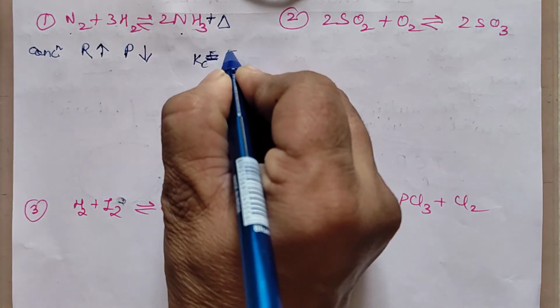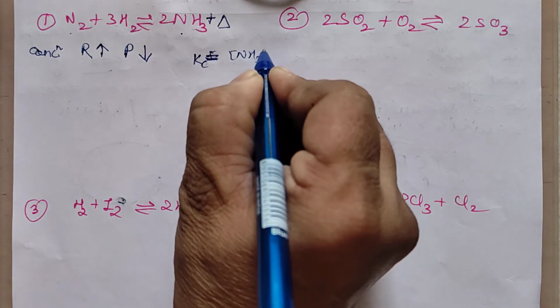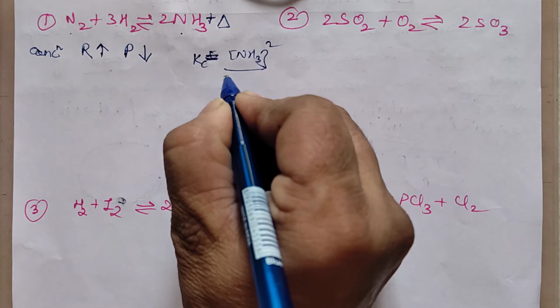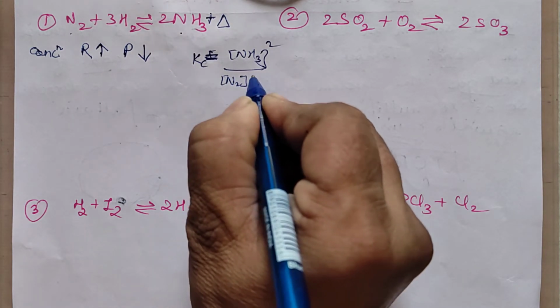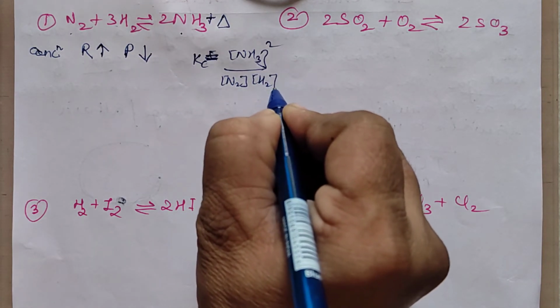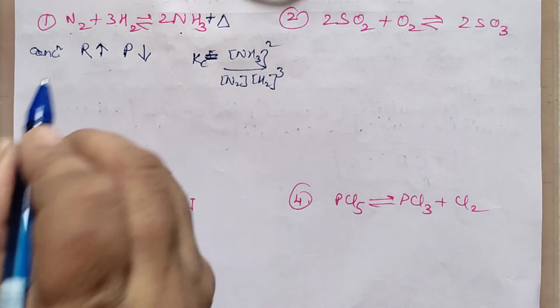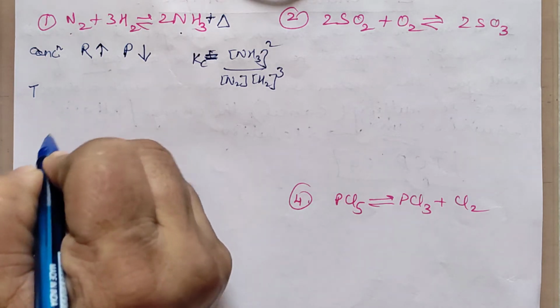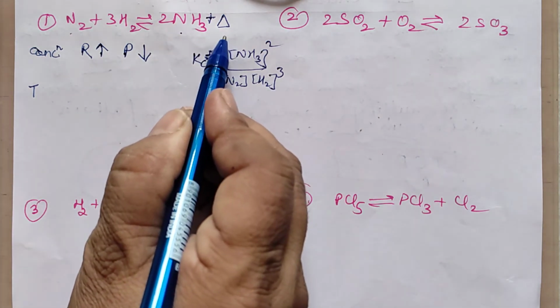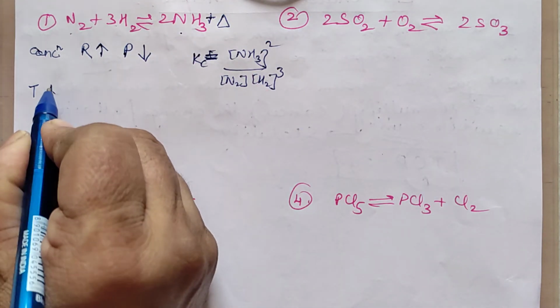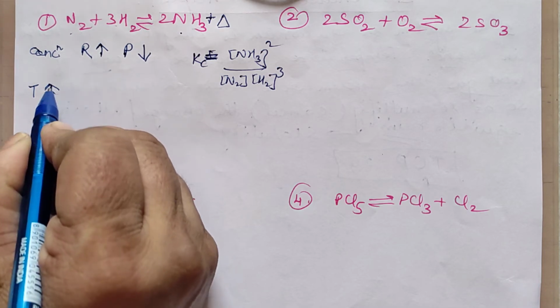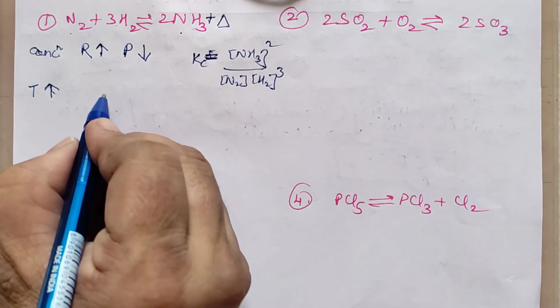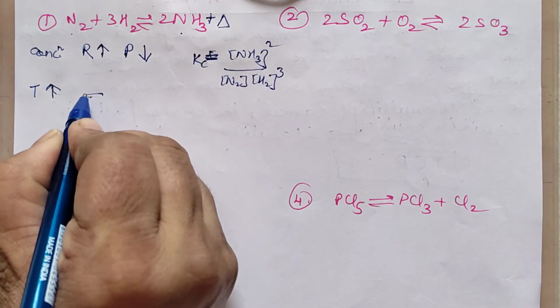Kc is equal to concentration of NH3 to the power 2 by concentration of N2 into concentration of H2 to the power 3. Okay, this is one thing about concentration. Now let us see the second factor, that is temperature. We know it's exothermic. Exothermic means by increasing the temperature, the reaction will shift in the backward direction.